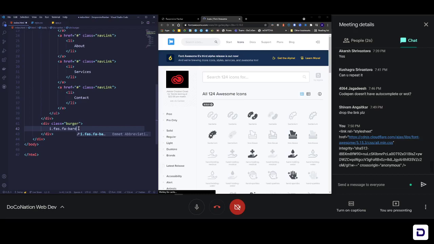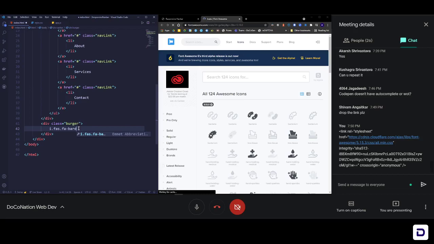For those of you who don't understand what I did, Font Awesome is a third-party icon library, an icon set where you can get a lot of different icons. As you can see, these are all different icons available, and to know what code to use for what, we can search here. Like, I can search for menu, and you will find that menu is not here. Let me search for bars, as I said.